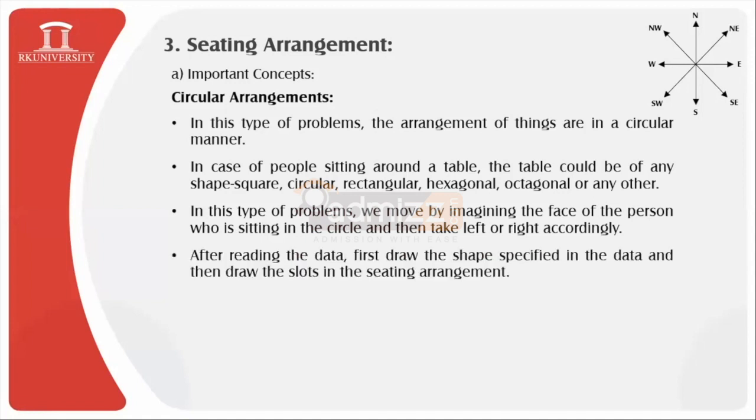Now, after reading the data, first you need to draw the shape which is specified in the data. That is, either the question is of a square table arrangement or a circular table arrangement, and so on. And then we need to draw these slots in the seating arrangement.